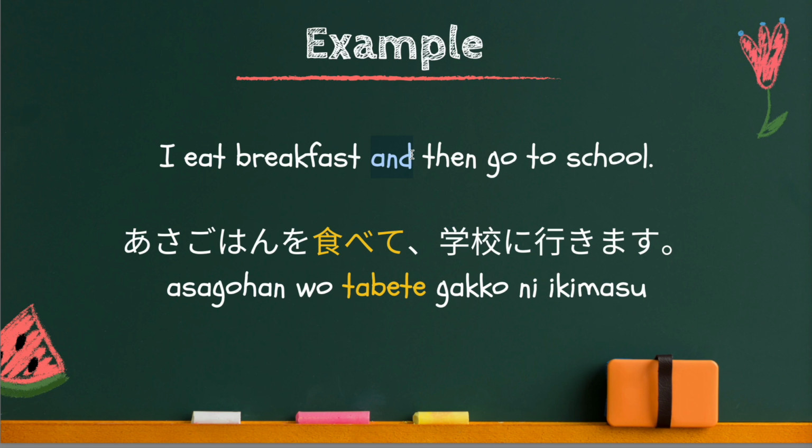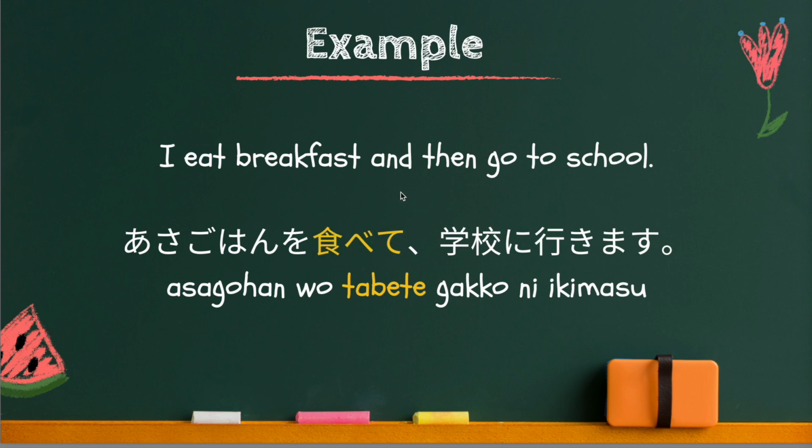Combining more than two objects. Or, my friend and I went to the concert. Combining more than two subjects. That can work. But if you want to combine sentences like this, you have to use the te form.